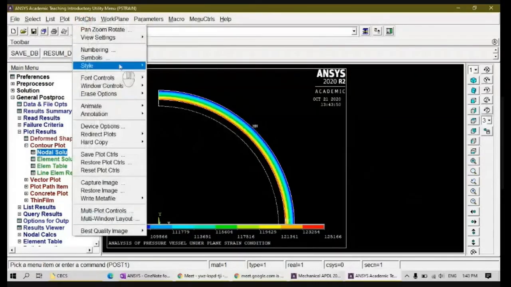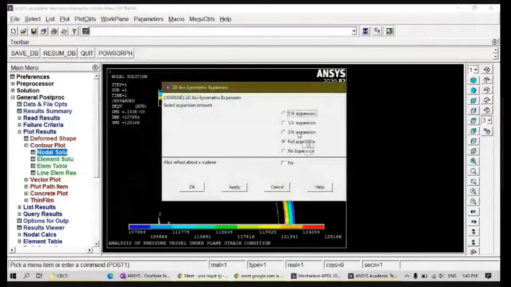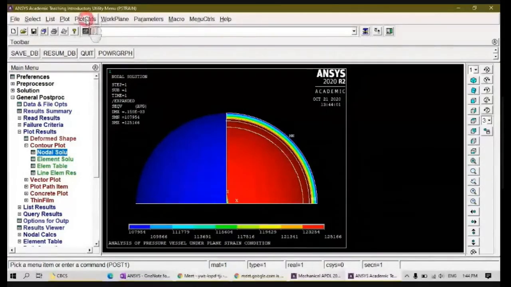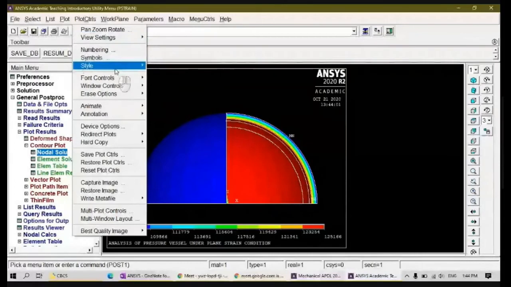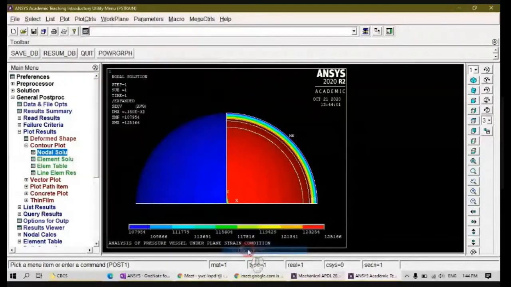Sometimes, if I go for axis symmetry and choose 3/4, it looks like this, it has converted to a sphere. So it doesn't affect the part, only for our convenience we can choose this, that's it. Okay, so no expansion.